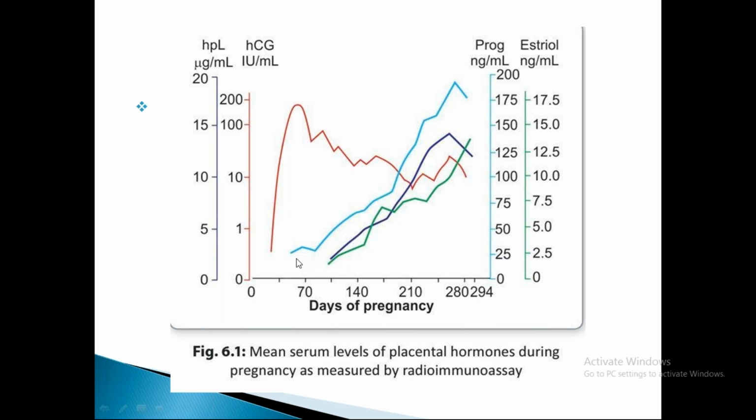And this dark blue one is human placental lactogen, which starts from the third week of gestation. Progressively, it increases from 5 to 25 micrograms per ml. This light blue is progesterone, and this green one is estradiol. These two steroid hormones have a progressive increasing trend during pregnancy.